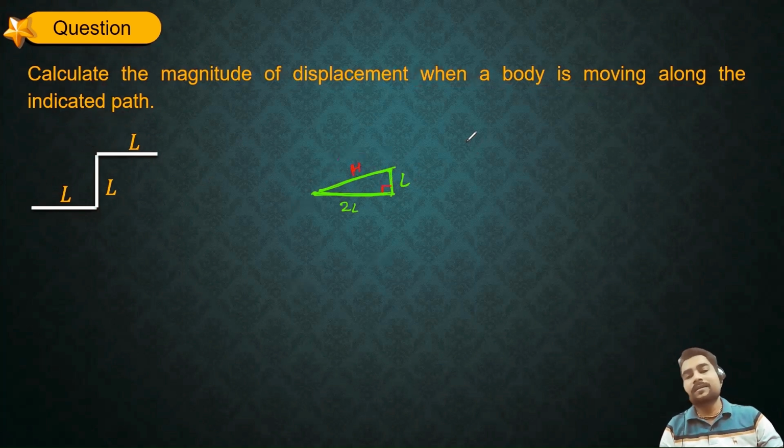This angle is 90 degree, so I can remember Pythagoras theorem. Pythagoras theorem tells us hypotenuse square equals base square plus perpendicular square. So hypotenuse square is going to be 4L square plus L square, or else 5L square, or else under root of 5L square. So under root 5L is going to be the displacement. So that would be your answer.